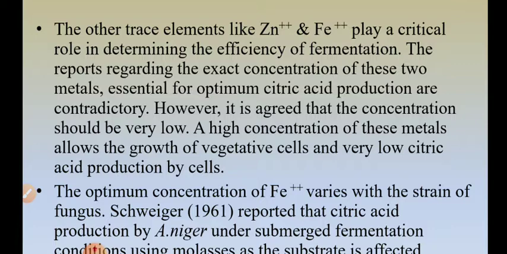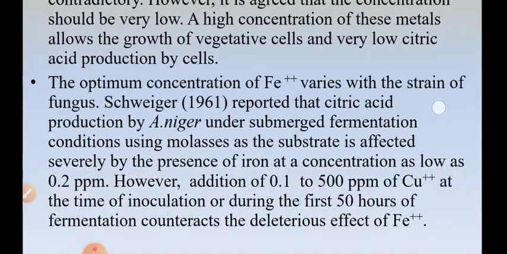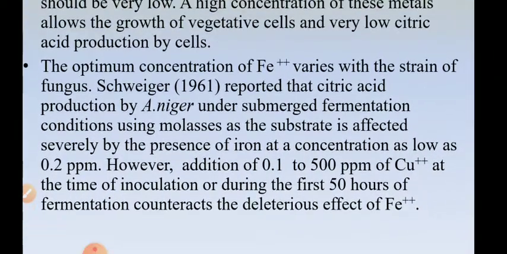However, it is agreed that the concentration should be very low. High concentration of these metals allows only the growth of vegetative cells, but citric acid production becomes lower. So higher concentration is not desirable. They are naturally required in a low concentration.